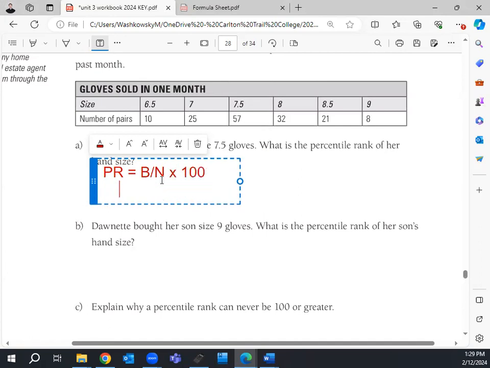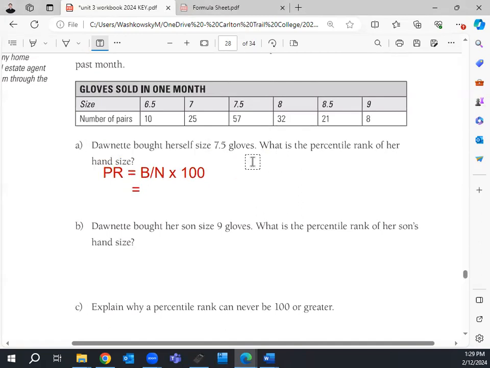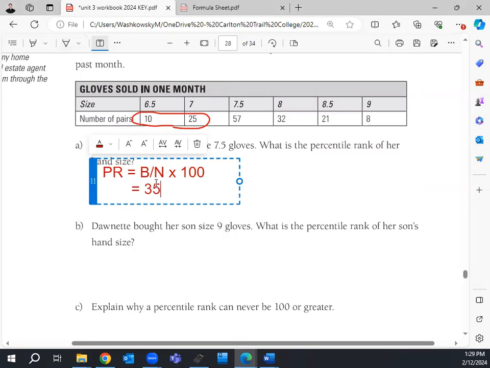Now, in this case, if we're looking at the size 7.5 gloves, how many pairs of gloves are smaller than 7.5? The 35 in this case, right? 10 plus 25 gives me 35. And then I divide it by how many total gloves there are.